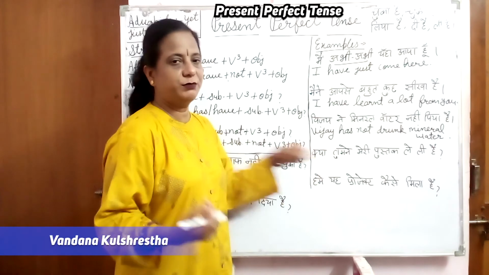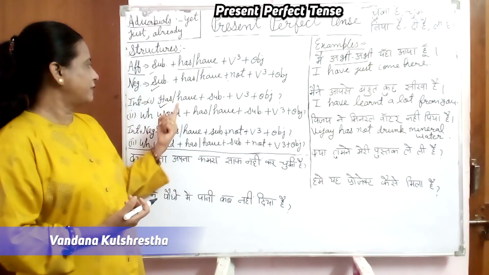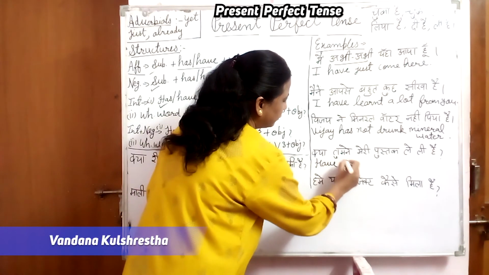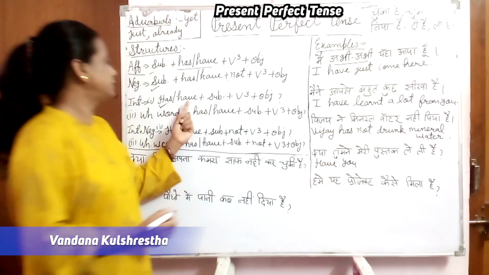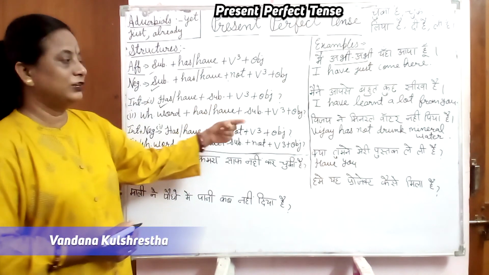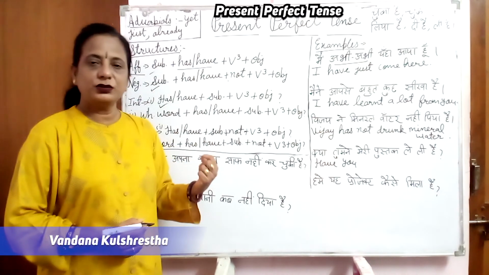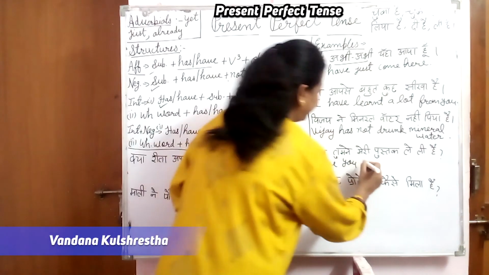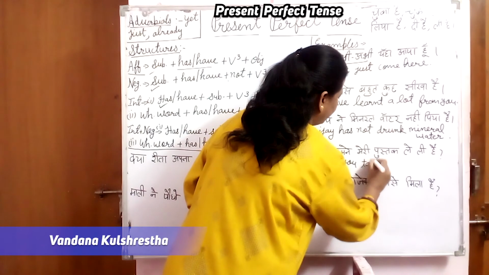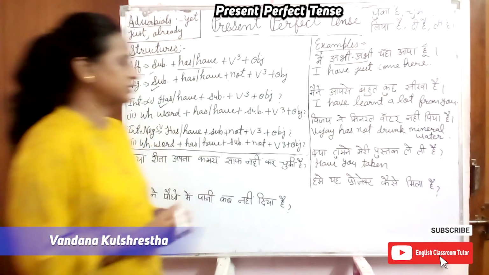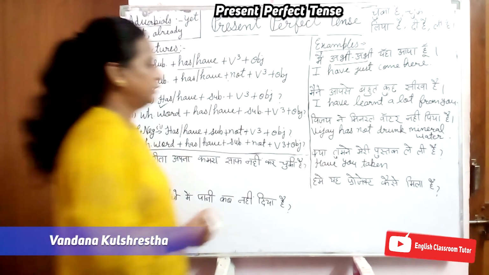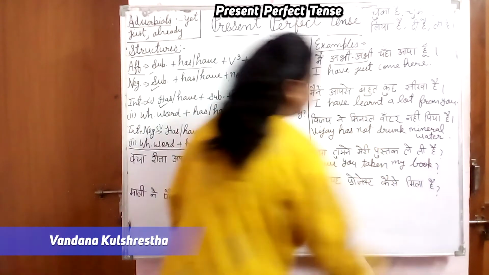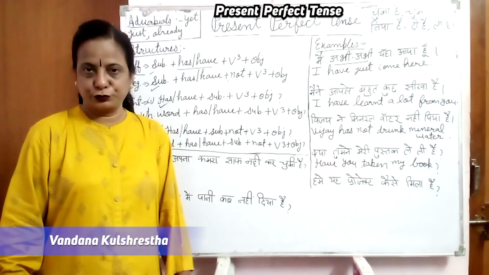तो what is subject? तुमने, means you. So what will you use? Has or have? Have we use here. So have, then subject you, and after that third form of verb. तो ले ली, लेने का इंग्लिश वर्ब टेक, टेक, took, taken. तो have you taken, third form we are using here. Have you taken. Now what is object? My book. So have you taken my book? Put question mark. Have you taken my book?